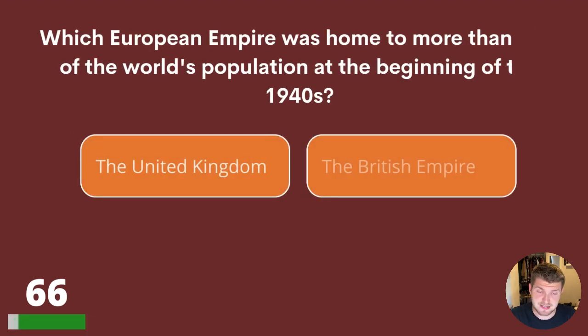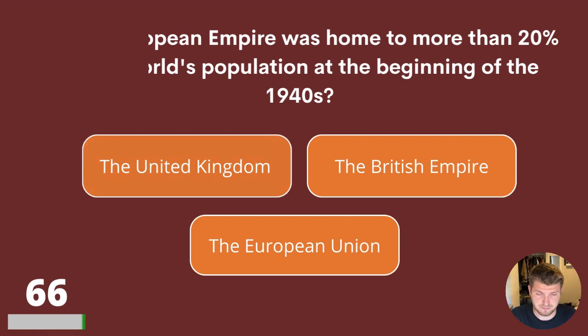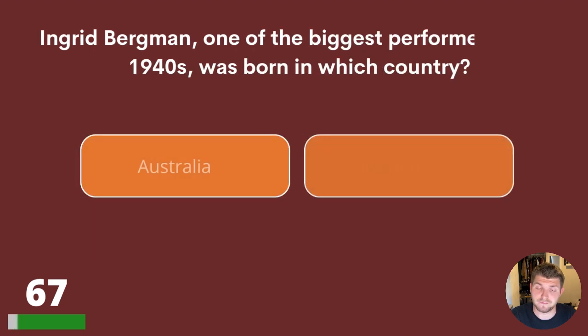Question 66. Which European empire was home to more than 20% of the world's population at the beginning of the 1940s? The United Kingdom, the British Empire, or the European Union? The British Empire was home to more than 20% of the world's population.